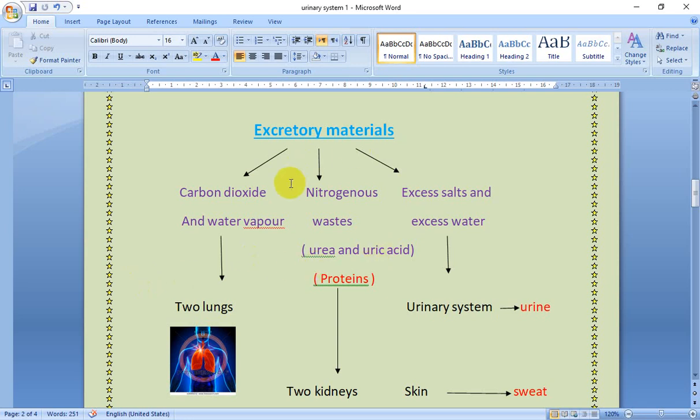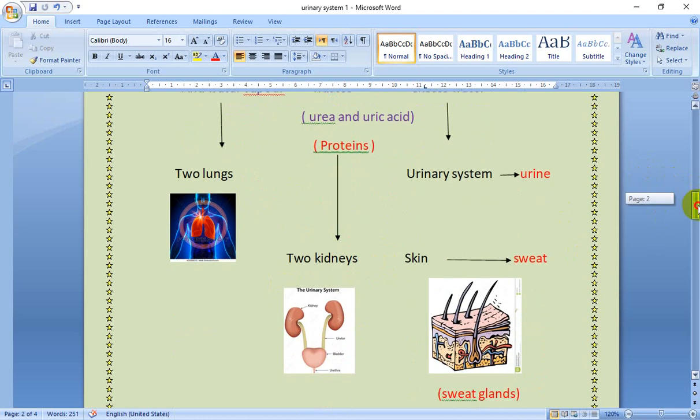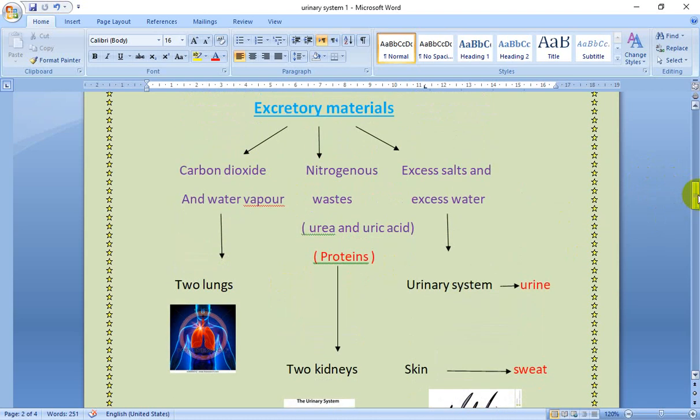Second type, nitrogenous wastes, such as urea and uric acid, and they are produced from the breaking down of proteins. We get rid of them through the two kidneys or urinary system. Third type, excess salts and excess water.